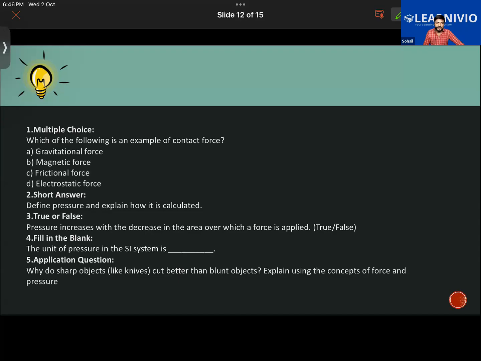Yeah, in short, define pressure. You can define pressure in short and explain how it is calculated. Very good, Gauri. That is correct. So how do we calculate pressure?